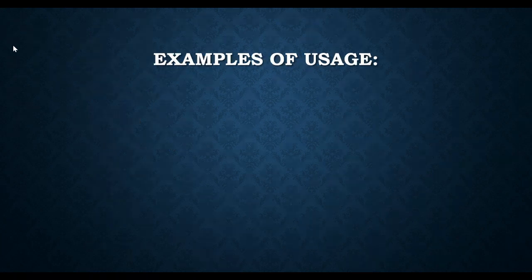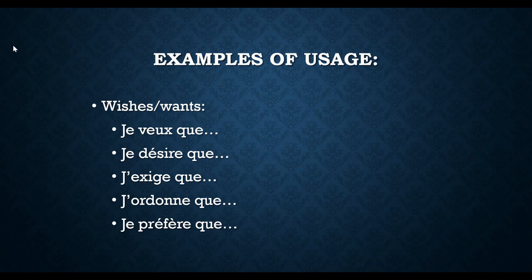Okay. Now, examples of usage. Here we go. Once again, I'm going to baby step through these weird things. First of all, the W, like I said, was wishes and wants. It is always going to have a que. You just always have to have it. So for the subjunctive, it's always going to be something, something que, and then the next clause after the que is going to go into the subjunctive.